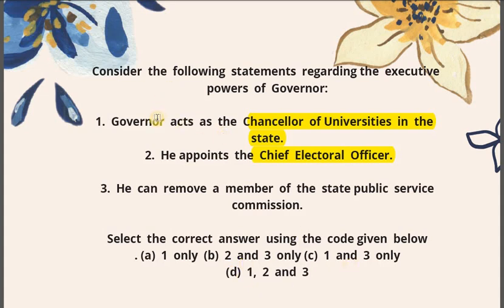So again, pause a bit. It's from Laxmikant, from Polity, quite static, nothing difficult, and do try to come up with the right answer here. So what is the answer? Basically only statement number 1 is correct: yes, the governor by default acts as the chancellor of universities in the state, and he in fact appoints the vice chancellor of the universities. As such, the governor is the chancellor of all the state universities we're talking about here.